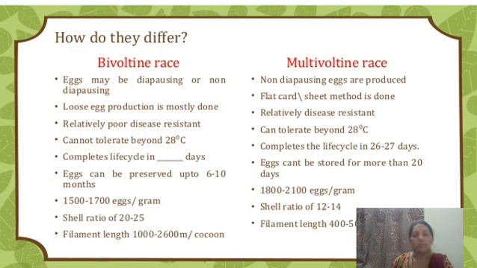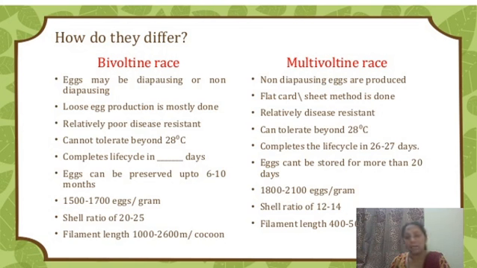Then 1500 to 1700 eggs per gram. Then at 1800 to 2100 eggs per gram. Shell ratio of 20 to 50, then shell ratio is 12 to 14, and the filament length is 1000 to 2600 meters, and the filament length is 400 to 500 meters.